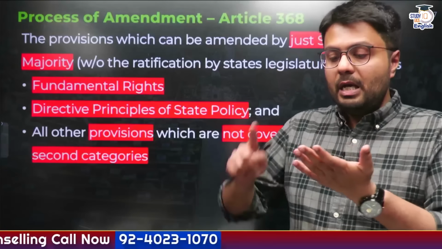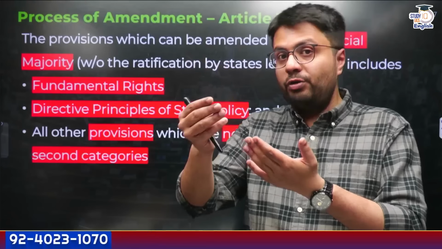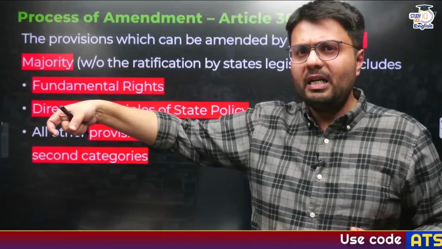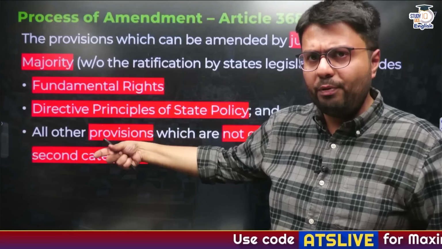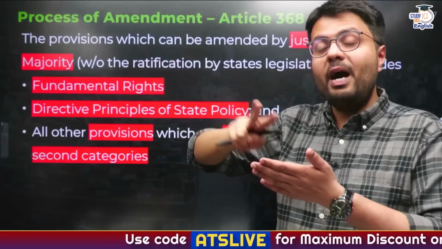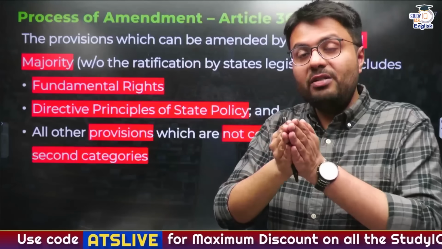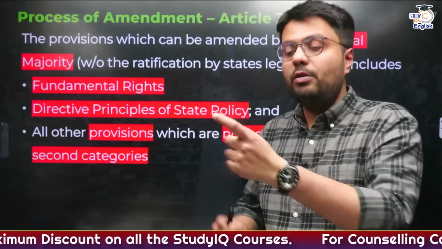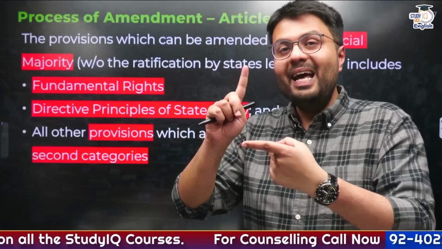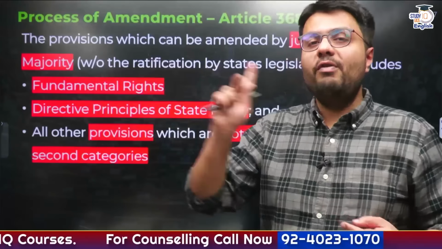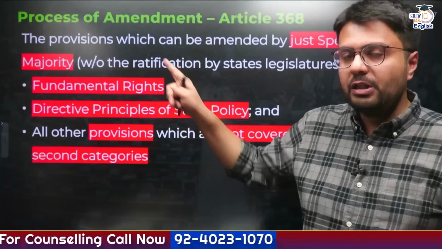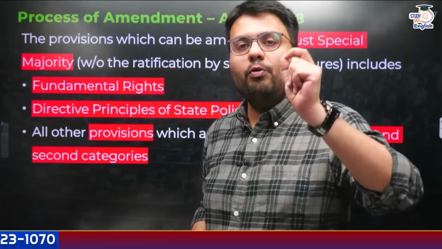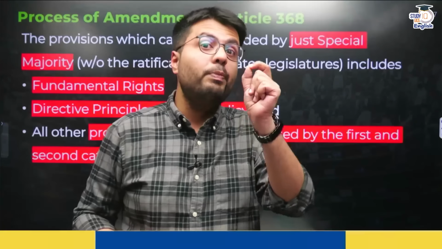Now, there are two ways to amend the constitution, which we have already covered. One is through simple majority, not covered in Article 368, where you can make changes in many provisions. Second is when you have to make changes to the federal character of the country, and for that you need to pass that bill through a special majority of parliament and ratify it with at least half of the legislatures. And the third process, which I am going to tell you now, requires just passing of the bill through both houses of the parliament using a special majority.